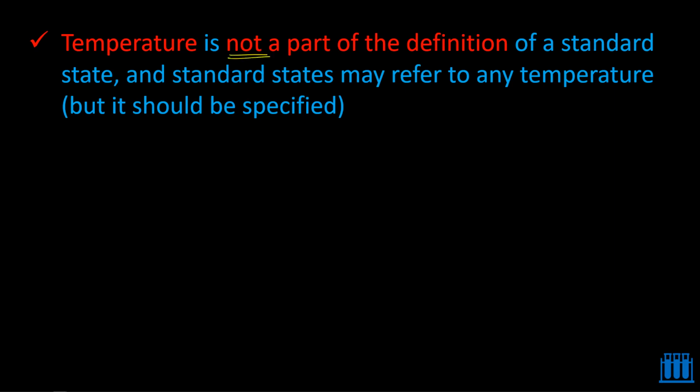Standard states may refer to any temperature, meaning at any temperature you can express the standard state for any substance, but it should be specified. At which temperature you are going to report, if you mention that, that is enough. Most of the books write that the standard state must be reported at 298.15 Kelvin only. No, the standard state can be reported at any temperature, but it has to be mentioned where you are reporting it.